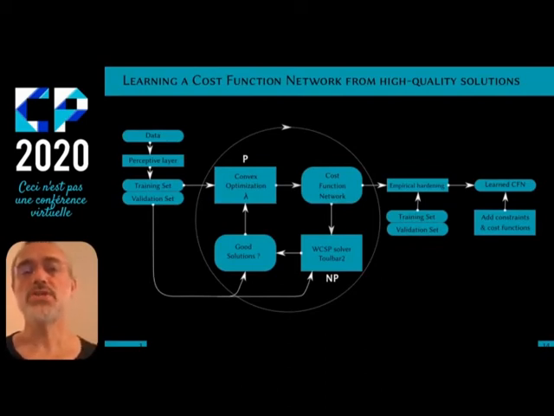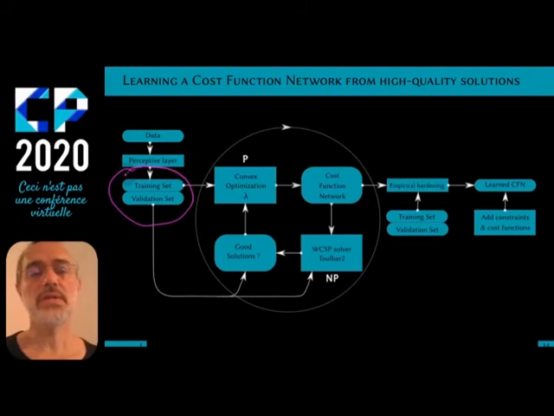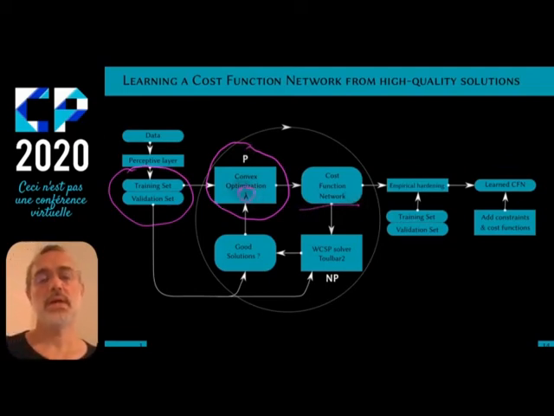So we essentially start from a training and validation set of high-quality solutions, and we leverage a recent scalable convex optimization algorithm from probabilistic graphical models to learn cost-function networks. This algorithm is scalable, but it requires setting a hyperparameter lambda, and to tune this hyperparameter, we use the validation set.